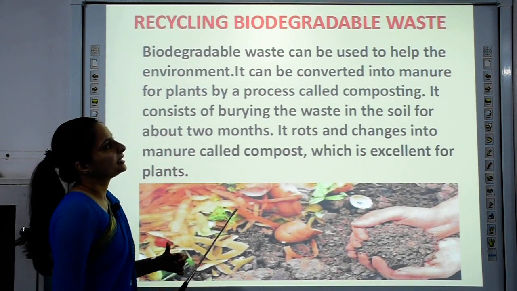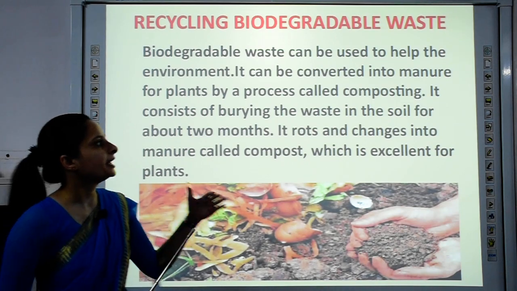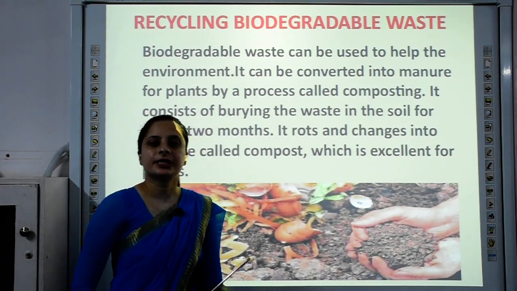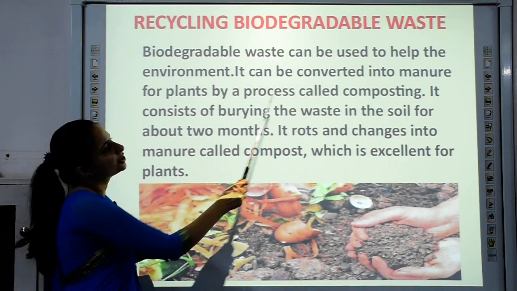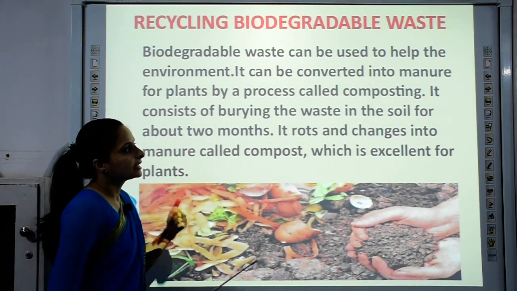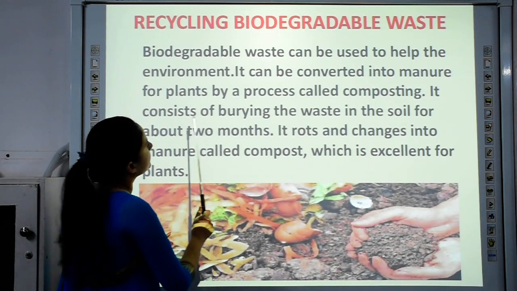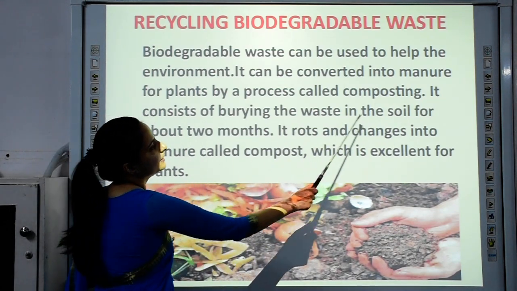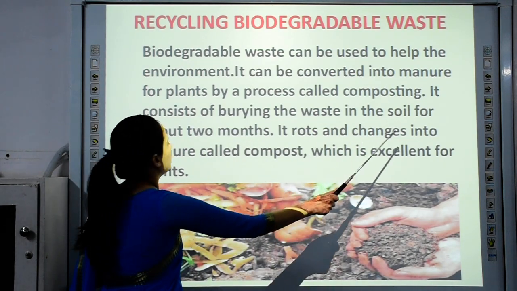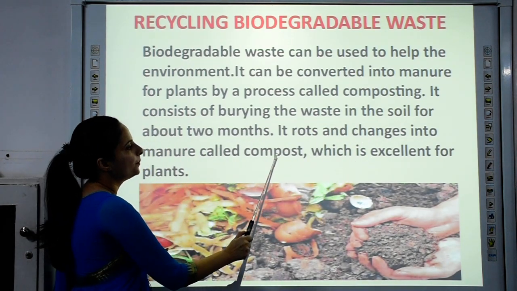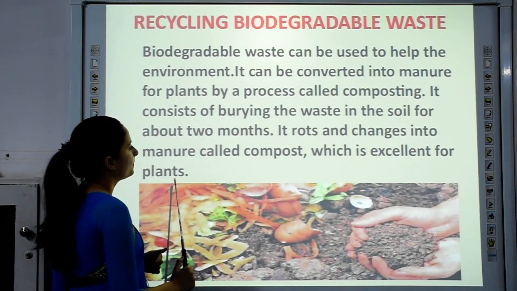Manure is a kind of fertilizer used for plants, and this process of conversion is called composting. What is composting? It consists of burying the waste in the soil for about 2 months. It rots and changes into manure called compost, which is excellent for plants.